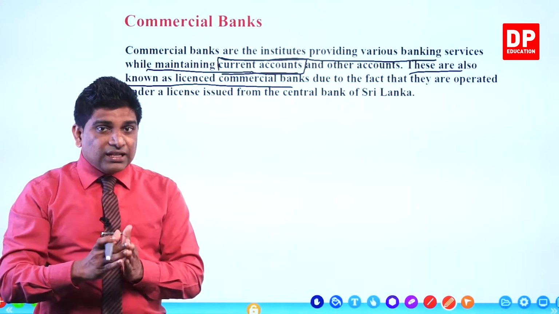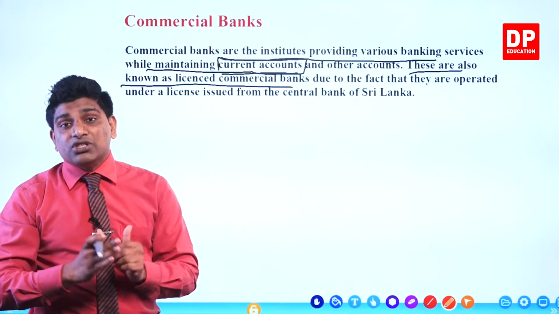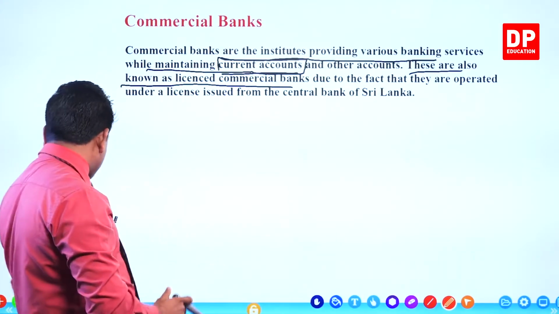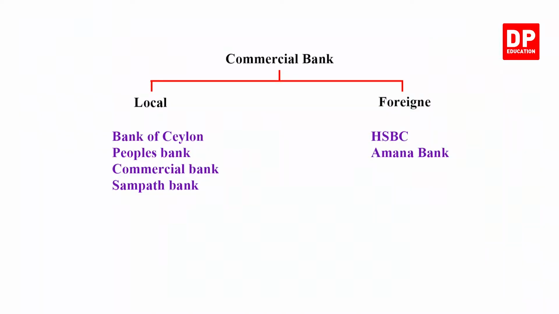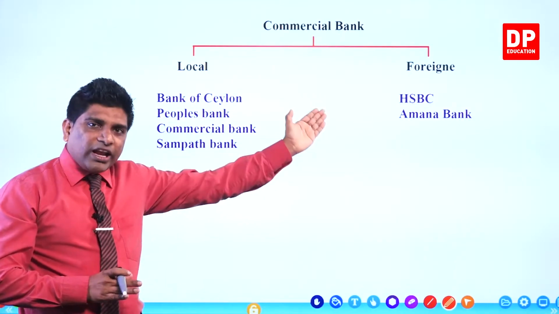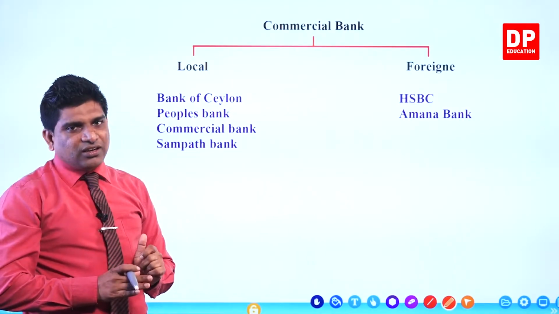That's why we say they are licensed commercial banks, right? Now, these commercial banks we can classify into two categories. How? Local commercial banks and foreign commercial banks, right?